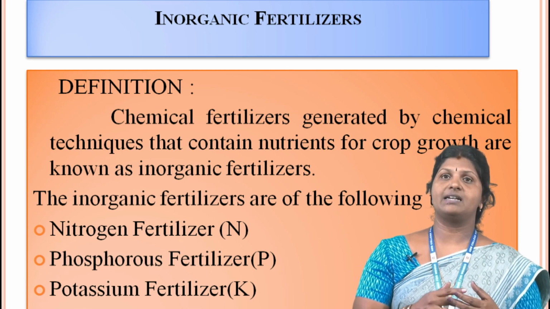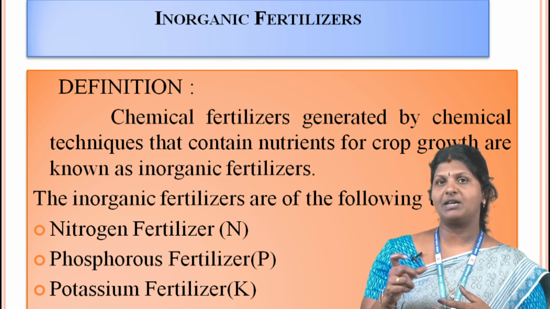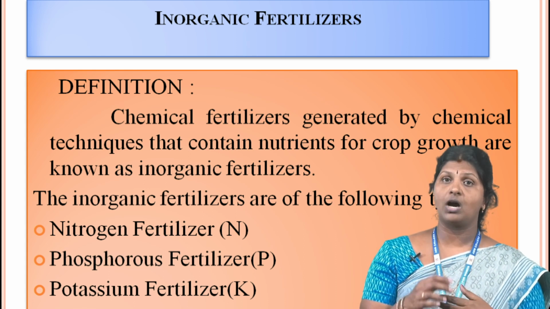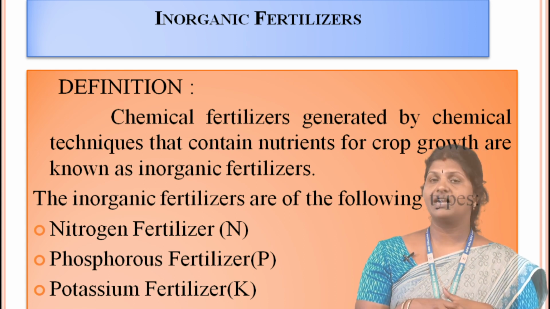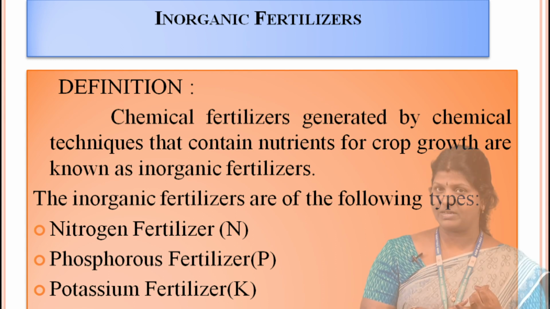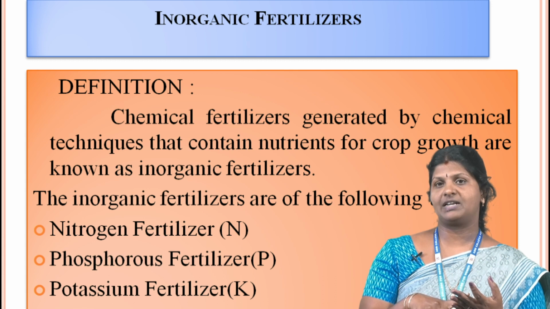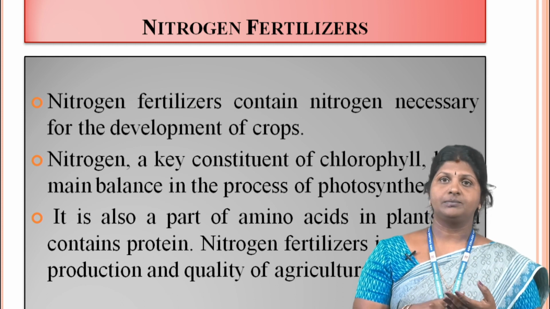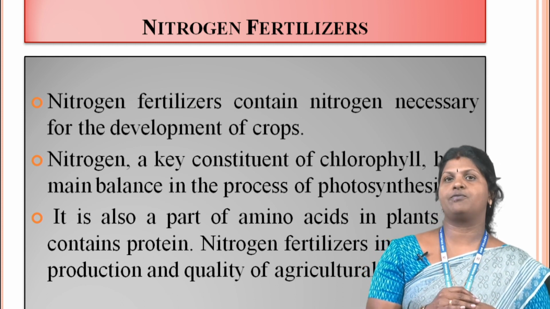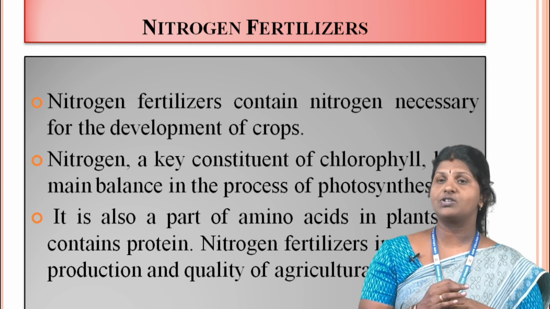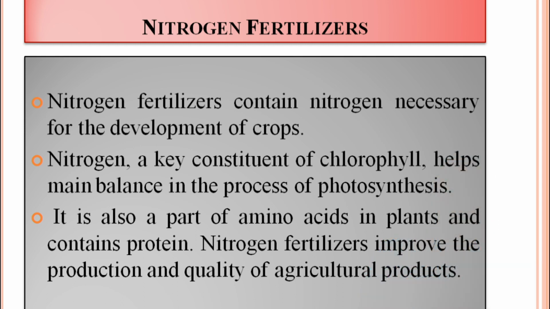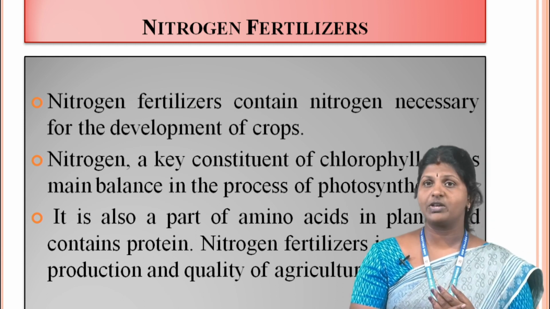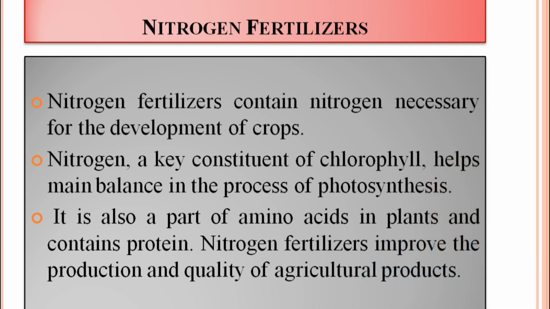The inorganic fertilizer is defined as chemical fertilizer generated by chemical technique that contains nutrients for crop growth. The inorganic fertilizers are of the following types: nitrogen fertilizer, phosphorus fertilizer and potassium fertilizer. It is simple to call them NPK fertilizer. First we go to nitrogen fertilizer. Nitrogen fertilizer contains nitrogen, which is necessary for the development of crops. Nitrogen is a key constituent of chlorophyll, and helps maintain the balance of the process of photosynthesis. It is also a part of amino acids in plants and contains protein. Nitrogen fertilizer improves the production and quality of agricultural products.